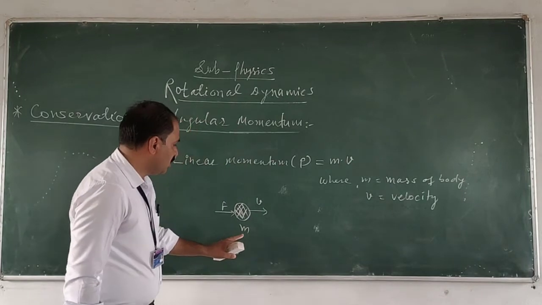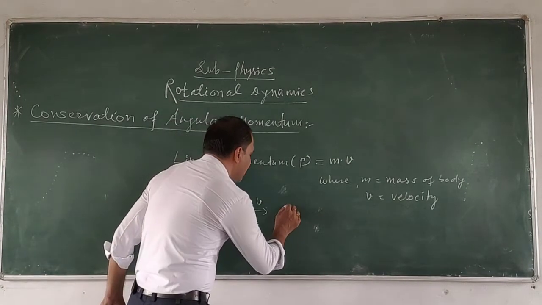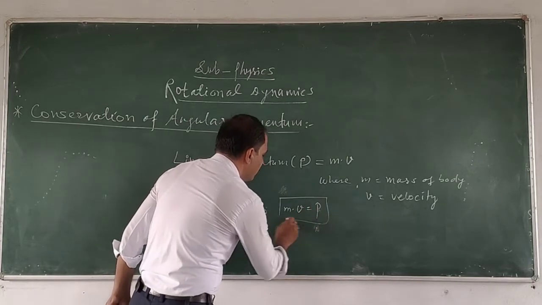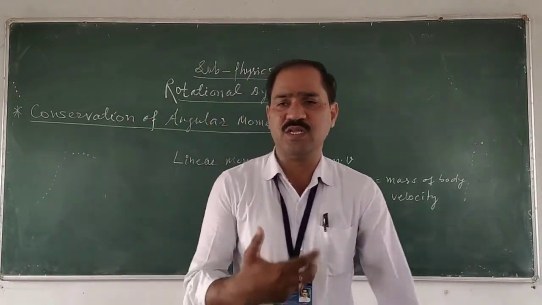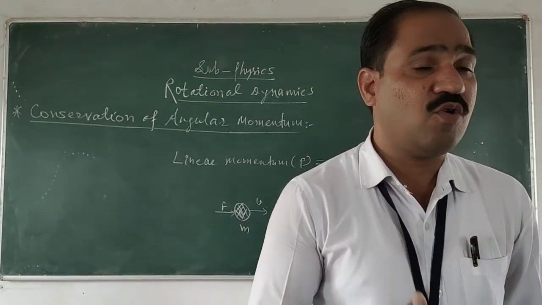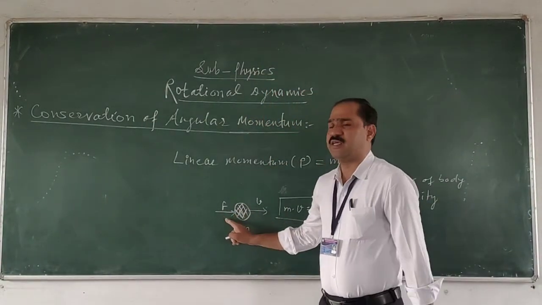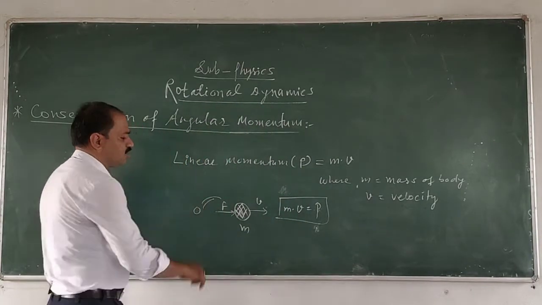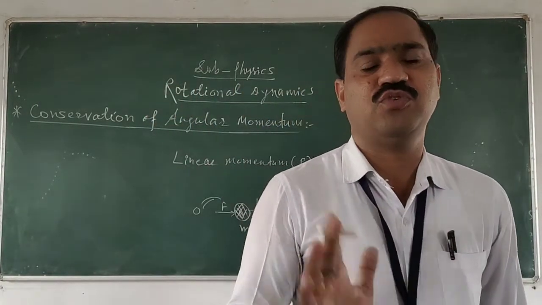Therefore, the product of mass and velocity, m into v, is a new physical quantity that is called the momentum in the translational motion or in the linear motion. This is the linear momentum. If the force acting on this body is equal to 0, then the body cannot move from its rest position.